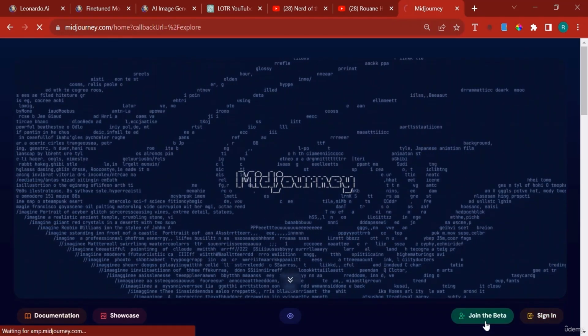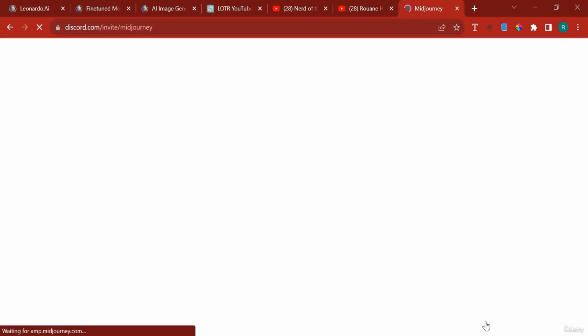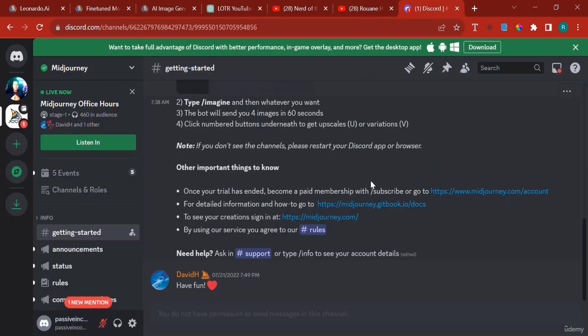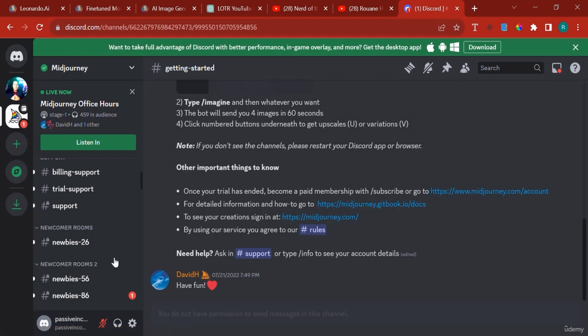If you join the beta, they will take you to Discord online, so you will access Discord in the browser. In my case, I don't like Discord in the browser, because I have to wait a lot to get my answer. And besides, if you have Midjourney, it's already paid, so you don't have to come here.